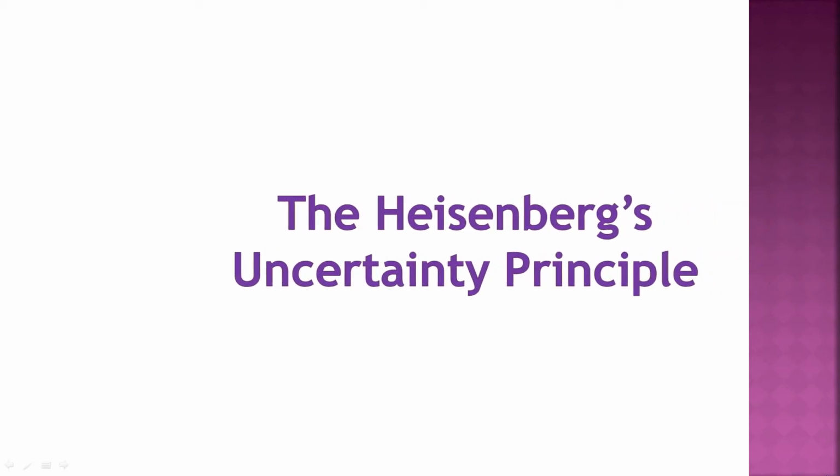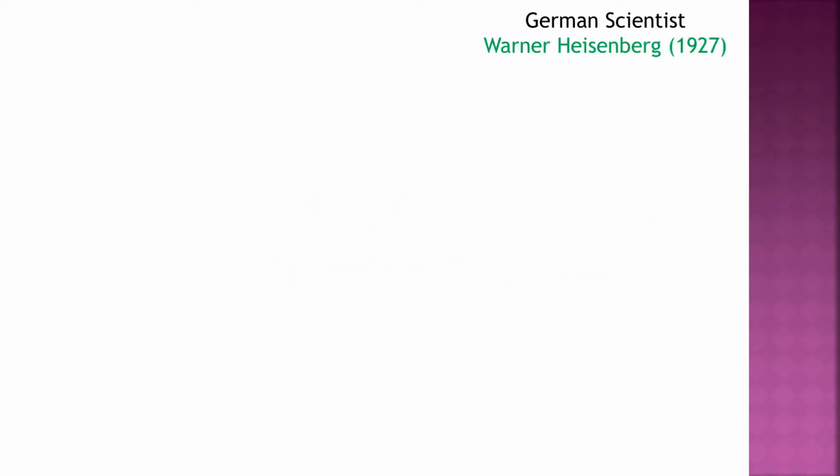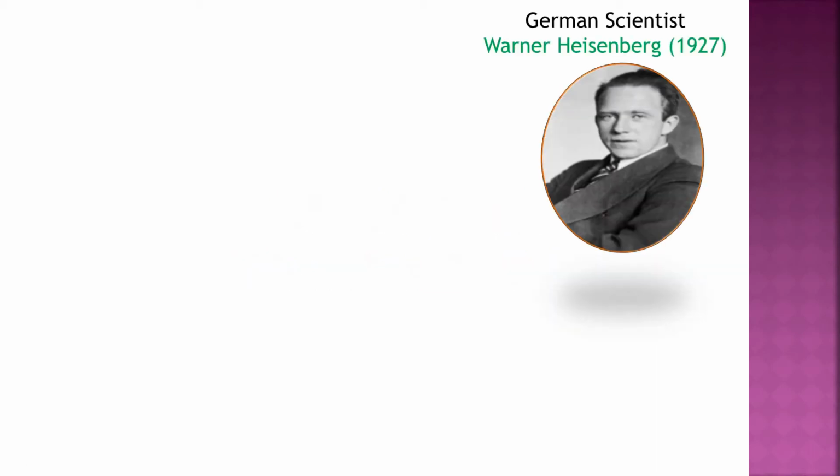The Heisenberg's uncertainty principle. The German scientist Werner Heisenberg in 1927 performed calculations and derivation for the measurement of position and momentum of electron-like particles. In his calculations, he found that when he tried to measure the position of the electron, then the second property, momentum, became non-measurable. Also, when he tried to measure the momentum of the electron, then the position property became non-measurable. That means both position and momentum are not measurable simultaneously.